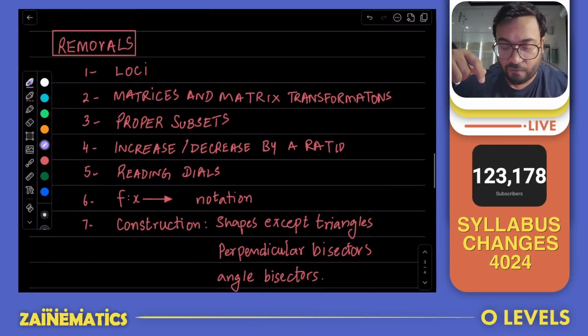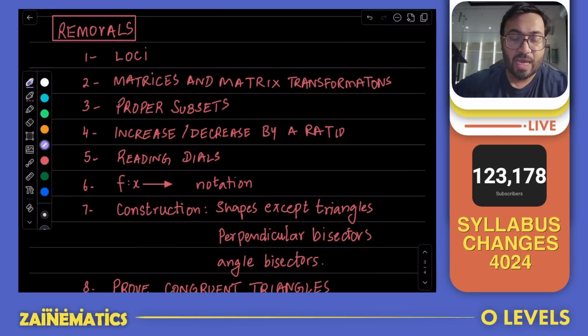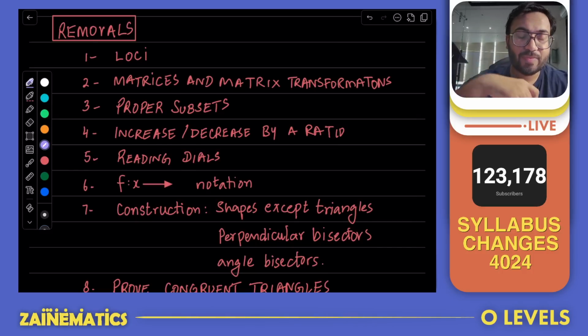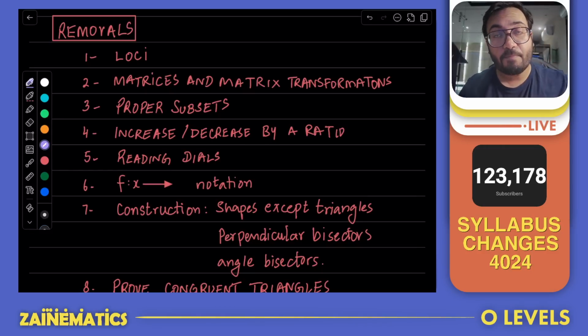The good parts are what have been removed from our syllabus. So locus or loci as a whole have been removed from our syllabus. Matrices of all sort and matrix transformations are no longer a part of our syllabus. So transformation is also changed. The concept of proper subset: subsets are already a part of the syllabus, but proper subsets are not going to be a part of our syllabus. How to increase or decrease a ratio is not going to be a part of our syllabus.